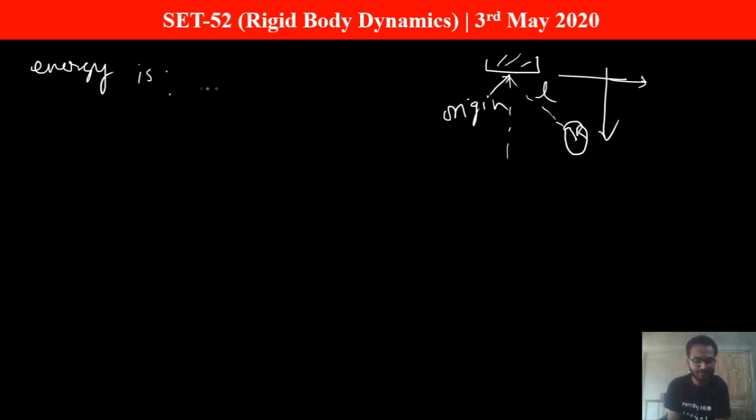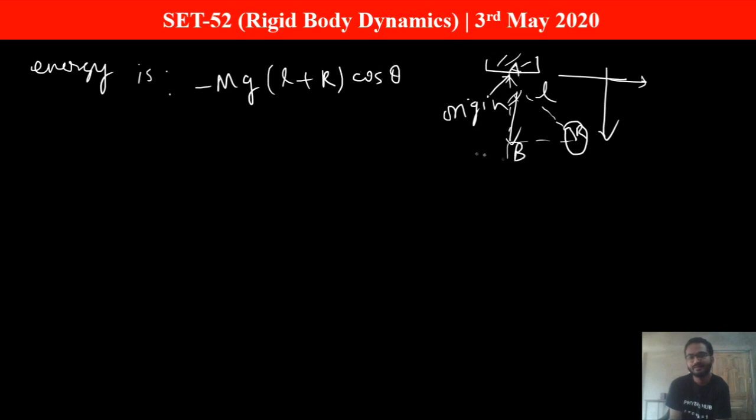So the potential energy will be minus mg, and what is this height? If this angle is theta, this is L plus R, so it becomes L plus R cos theta. So let's say this is A, this is B, mgh, and as the distance is in the negative y direction, we get a minus sign, minus mg. So we can find the Lagrangian.